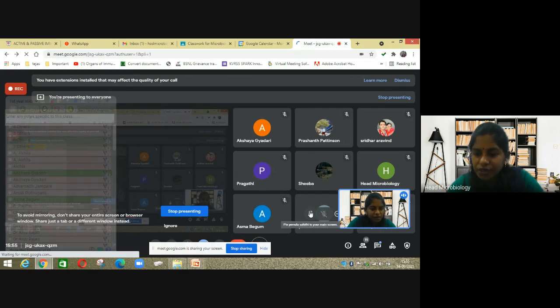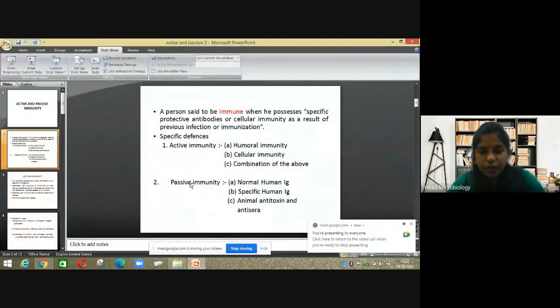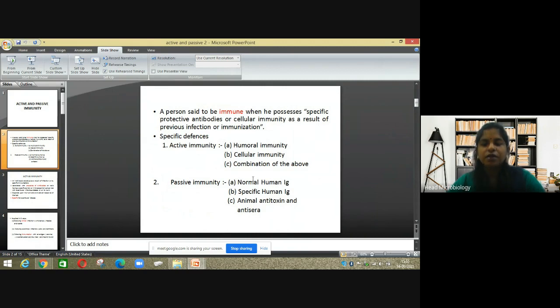I just now told you, immunization is vaccination, and immunity is about your body. When you're studying active immunity and passive immunity, you are studying how your body responds. Under active immunity, how does your body respond? It is cellular and humoral. That is what you're studying, the basics. This is the first slide, which tells you what is active immunity and what is passive immunity.